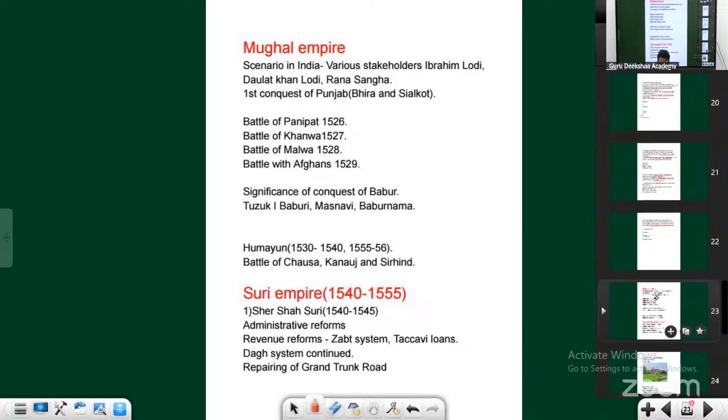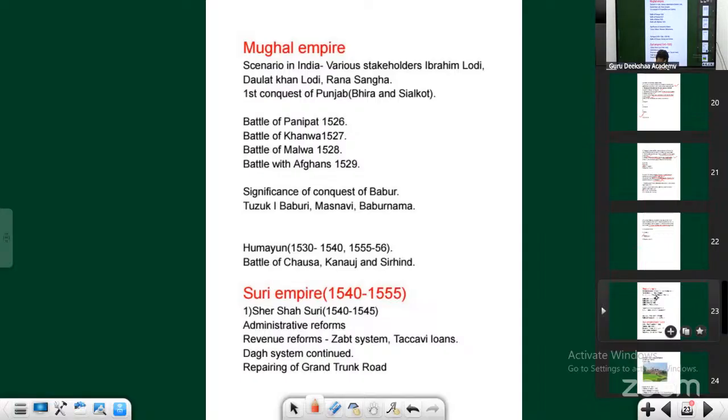But can you see one thing? Babur came to India in 1526. Every year he is winning a war, every year one war, and in 1530 he died. No consolidation. That led to Babur's son getting the power, whose name is Humayun.